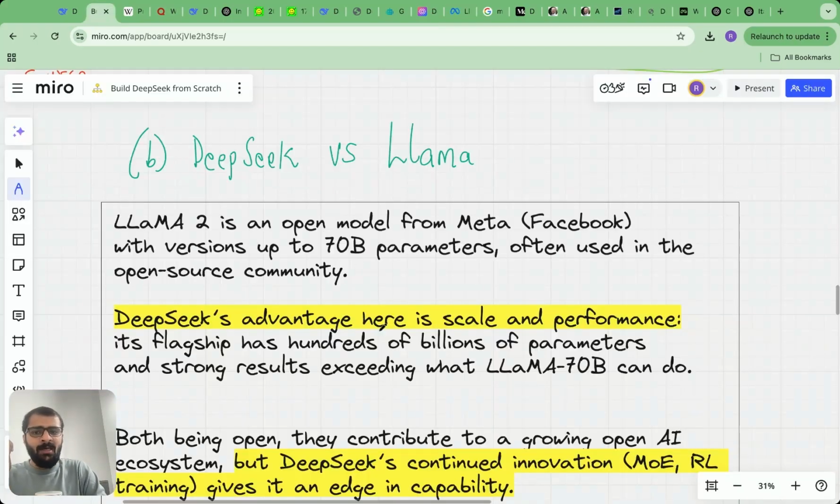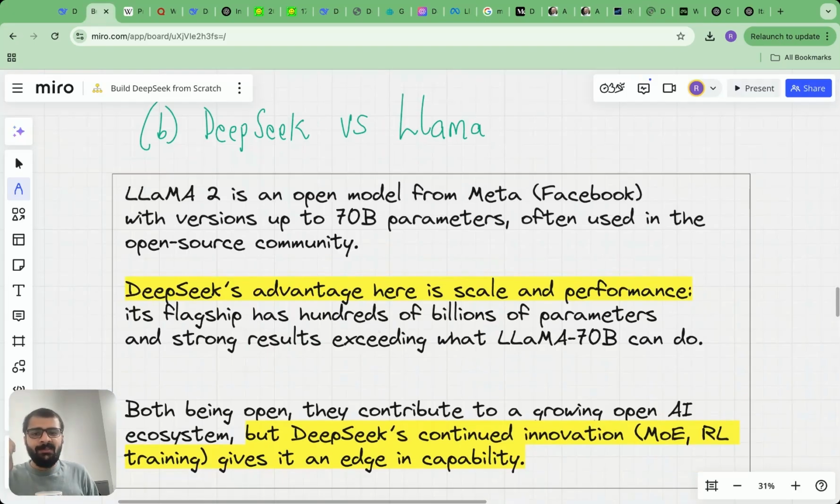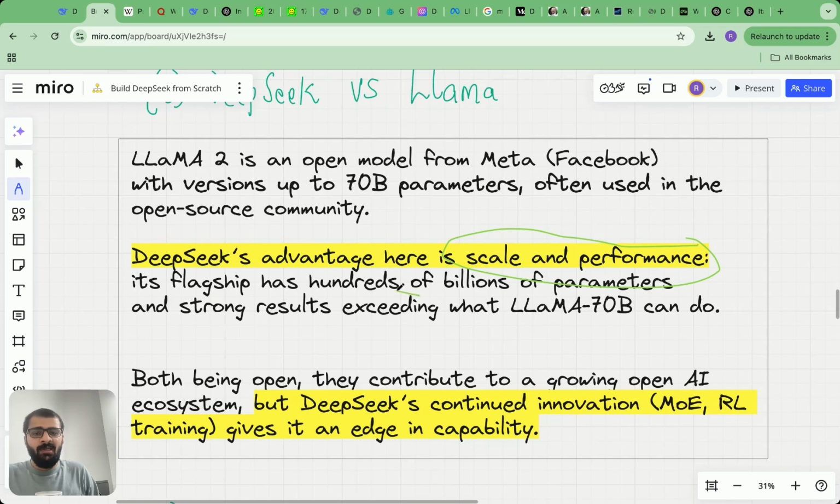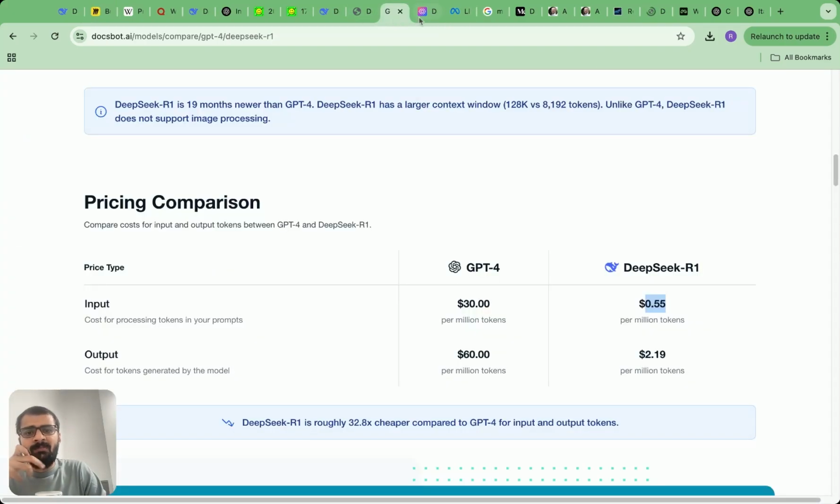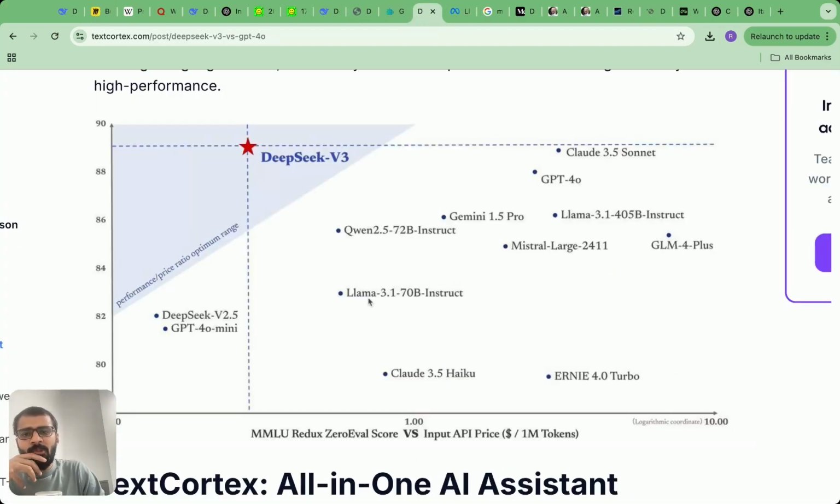Amazing models, but they are not quite as performant as DeepSeek. DeepSeek has great scale and performance. Its foundational model has hundreds of billions of parameters, and it has strong results which really exceed what Llama 70 billion parameter can do. So if you look at this plot again, there is also Llama here, right?